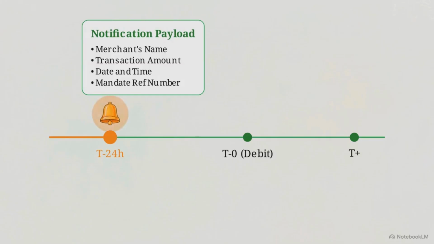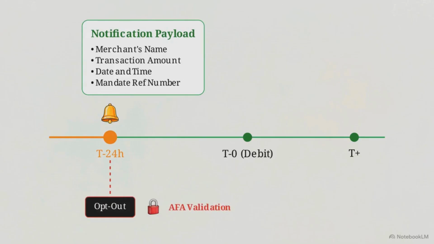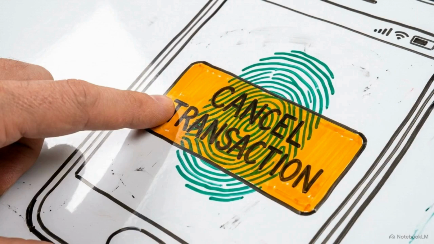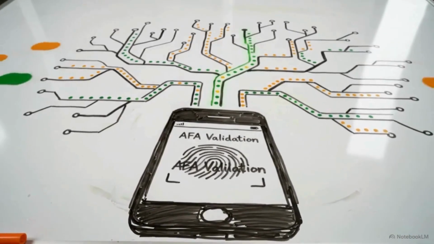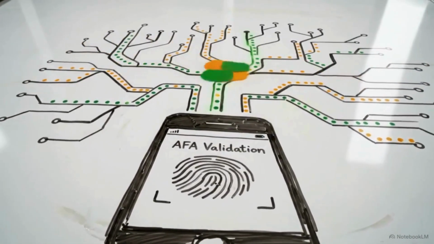This alert is not a passive receipt. It operates as an active, asynchronous control mechanism. The user is presented with an actionable choice. Issuers must provide an active opt-out facility, allowing users to intercept and cancel specific transactions within that 24-hour window, an action securely validated by AFA. This technically shifts transaction authorization latency back to the user without breaking the automated flow of the backend.